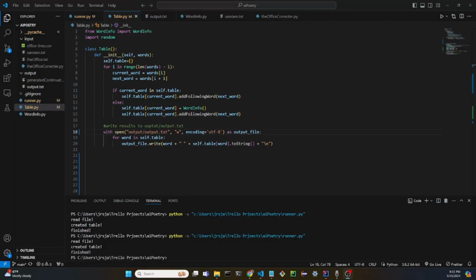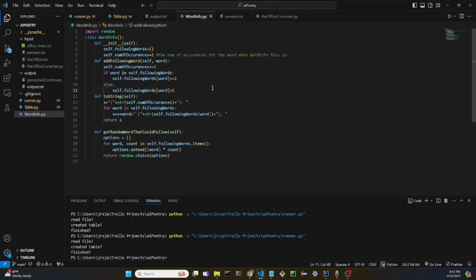So now with that list of words, we need a way to store them. And so this is where the table class that I wrote comes into play. The table class basically holds a whole bunch of word info objects. This is the word info object. And it holds the number of times that a word has been said and a dictionary of the following words. And so if a word hasn't been said, it's placed in the following words list with an occurrence of 1.